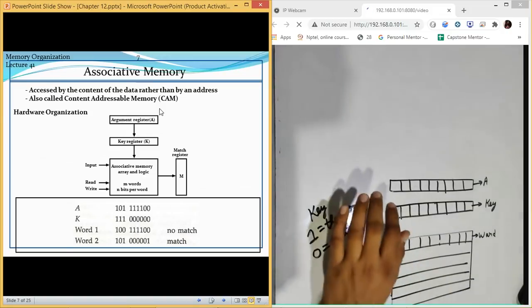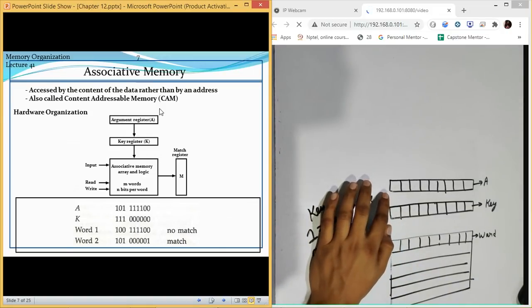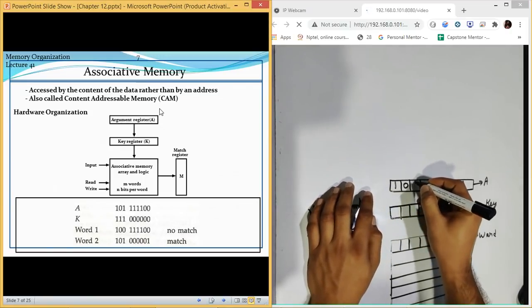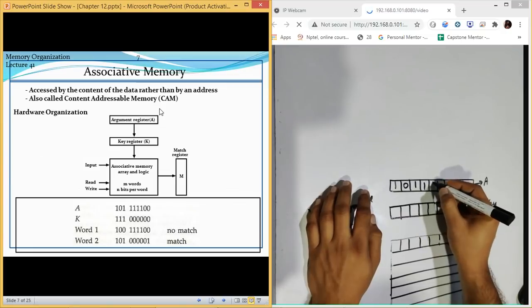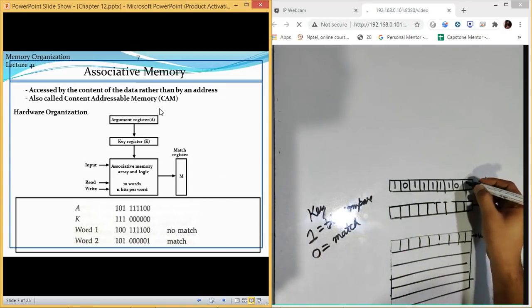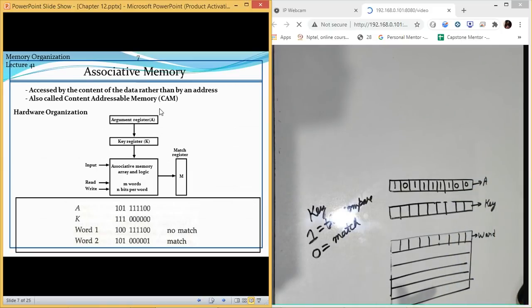Now I will input the data which I want to search. In their example, they have taken this data as 1011111 and double zero. So this is the content for which I am searching. Now next is the value of key.